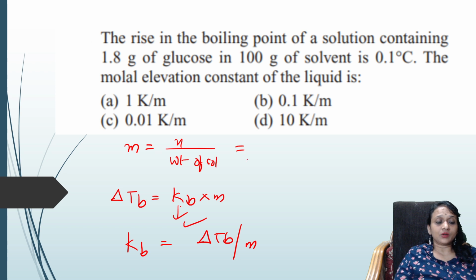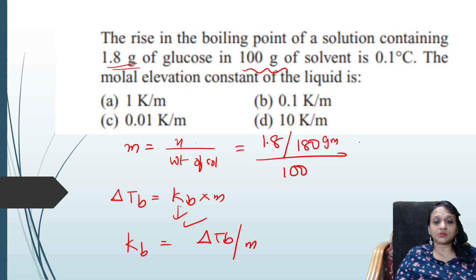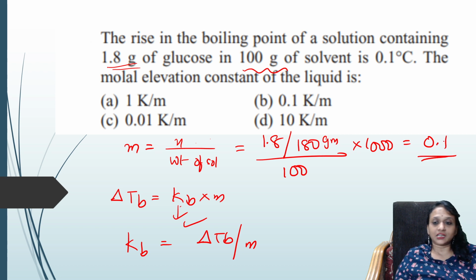What is the number of moles of solute? It is 1.8 grams, and the number of moles is weight by molecular weight. The molecular weight of glucose is 180 grams. Divided by the weight of the solvent, 100 grams, that is 100 into 1000. How much does it come to? 0.1. Now substitute the molality value.